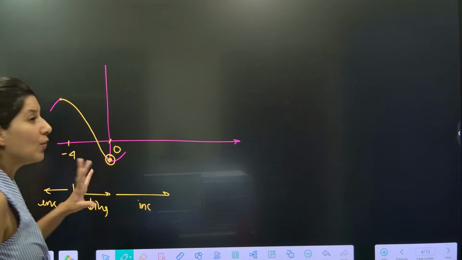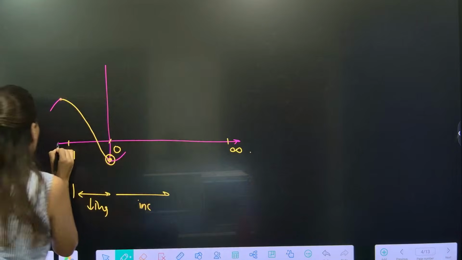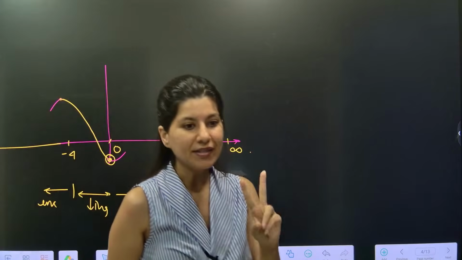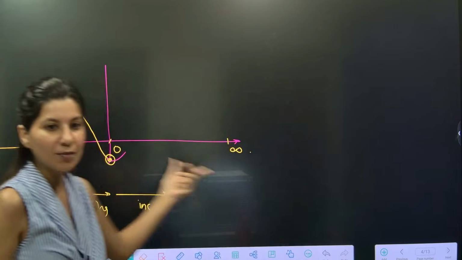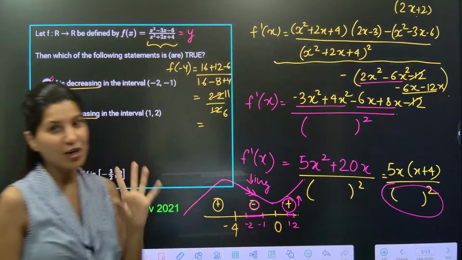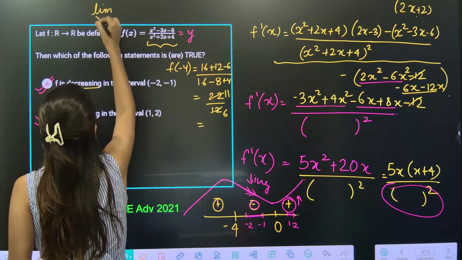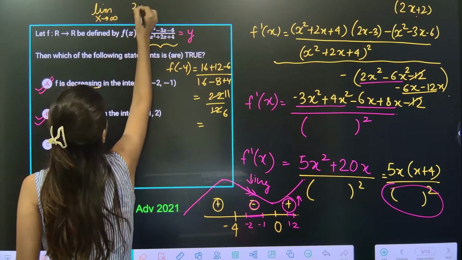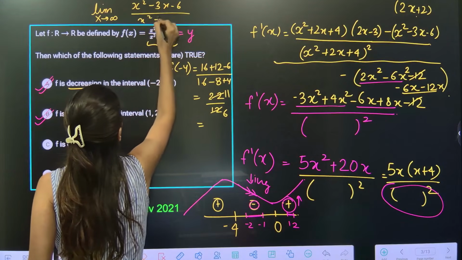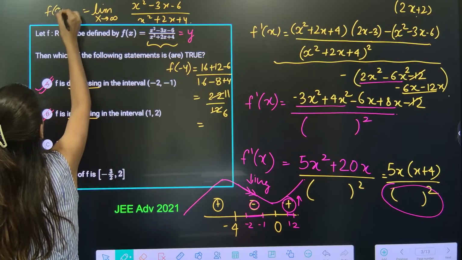But now we need to understand what is happening at plus infinity and what is happening at minus infinity. Okay, only 2 points we will understand, and we will use NinJa technique for that. All I want is limit x tends to infinity x square minus 3x minus 6 upon x square plus 2x plus 4. Okay, this will give me f of infinity.